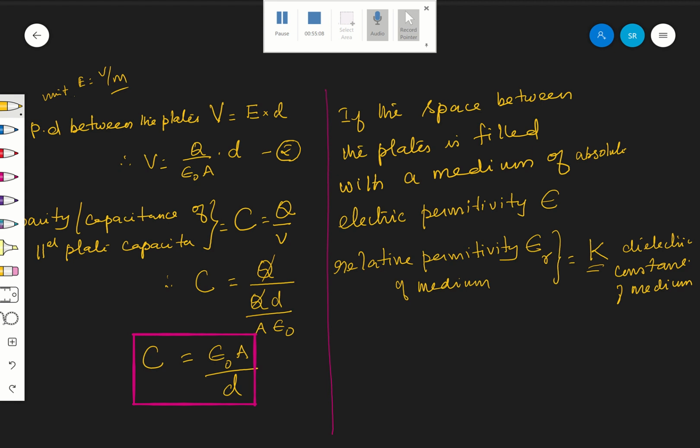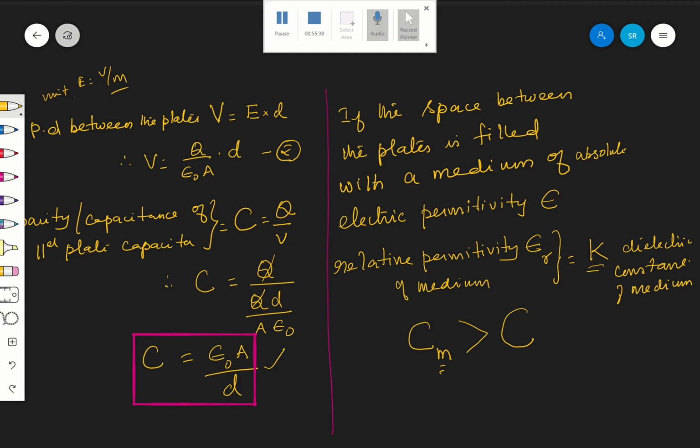We have seen that the capacitance of the capacitor is increased. The capacitance of the capacitor is increased. Cm, that is what it is called. Why? With the medium. Therefore, the capacitance of the capacitor is increased when compared to the capacitance of the capacitor with no medium. With no medium means with the vacuum, that we have seen, that is C equal to epsilon naught